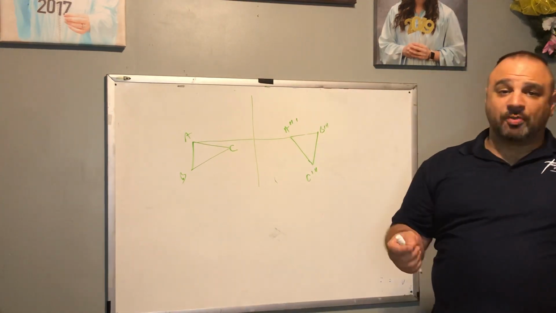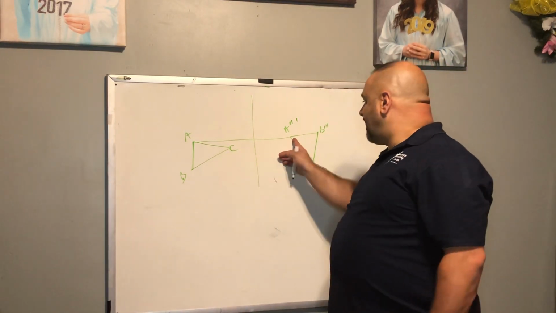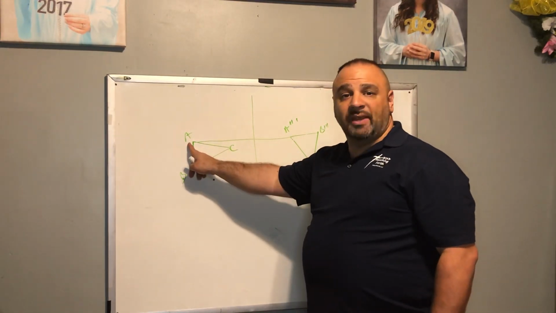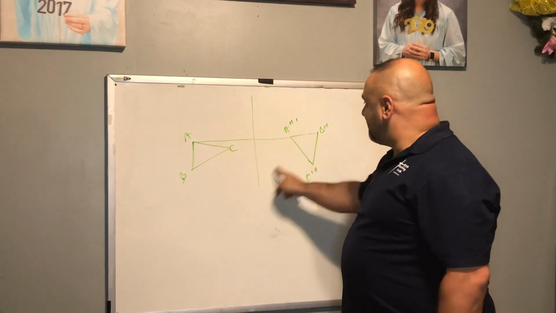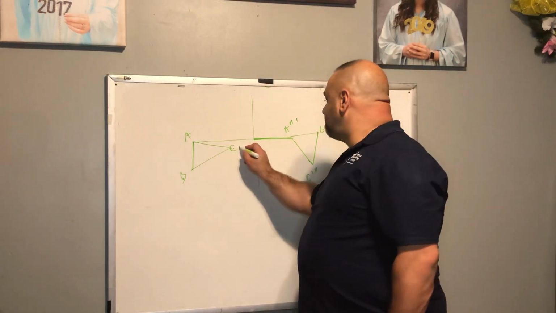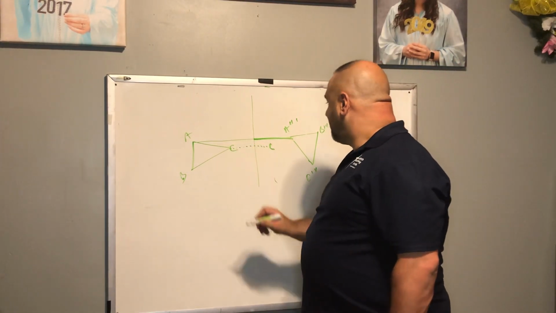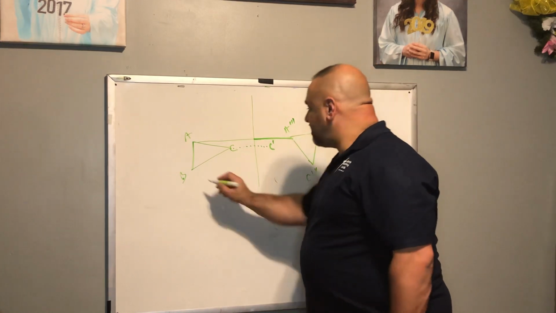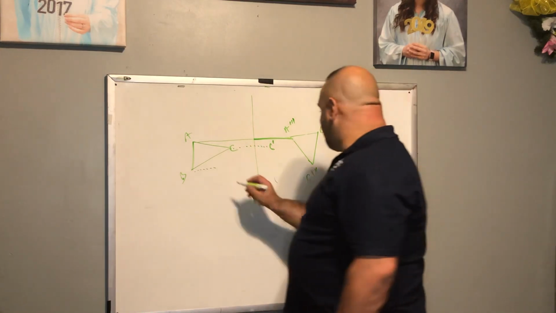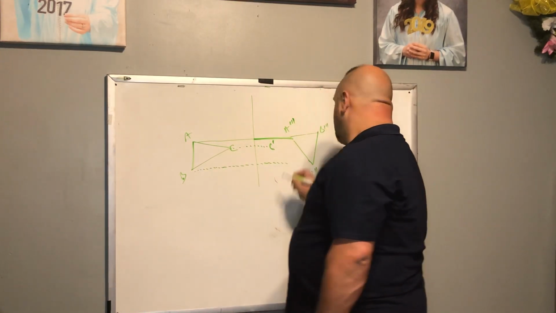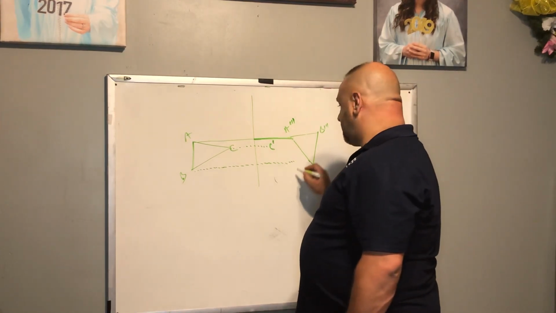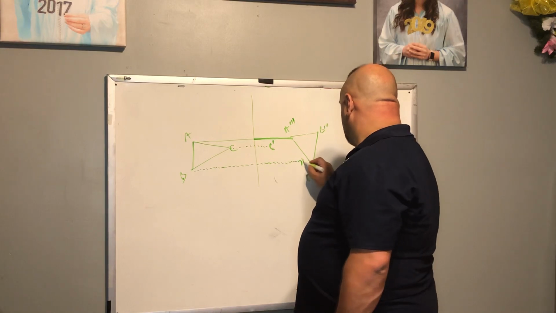Then we're going to find the perpendicular bisector of that line. Again, make sure you use your proper tools. Get your compass point, stick it on the endpoint, open it a little bit more than halfway, draw your arc above and below. Keep the opening the same, stick it on the other point, do the same thing, and you should get your perpendicular bisector. Once we do that, we're going to reflect each point. So we're going to reflect C over to C prime, and then we're going to reflect B over as well. We call this B prime.